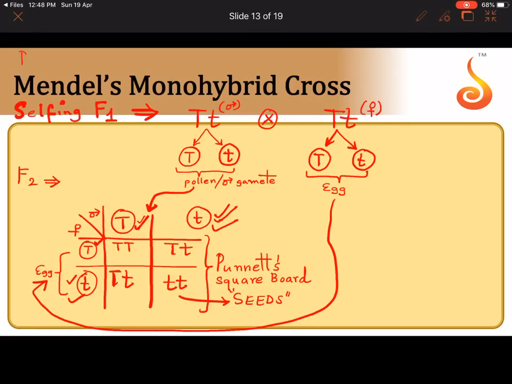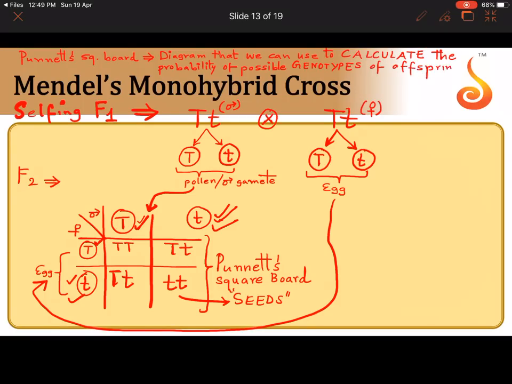So let us write what exactly a Punnett square board means. Punnett's square board: it is a diagram that we can use to calculate the probabilities of possible genotypes of offspring in a cross.